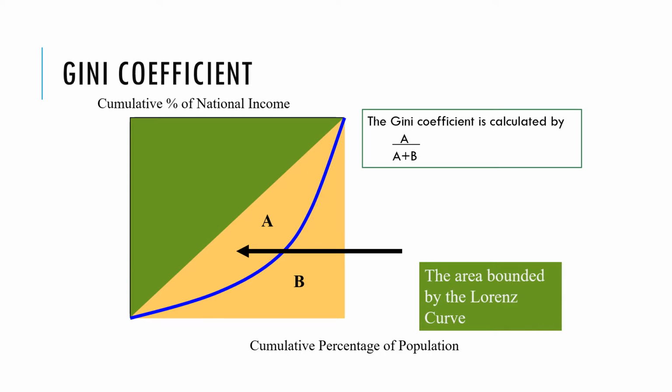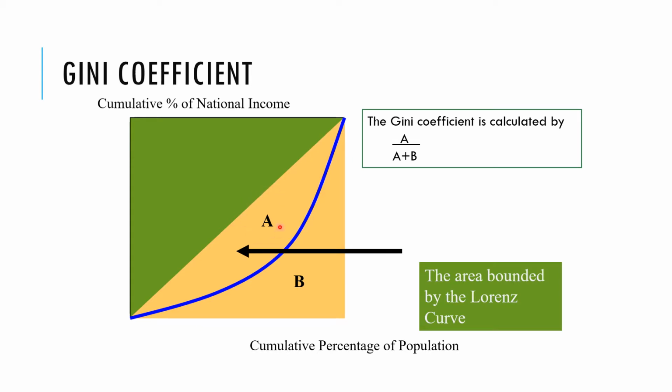And the Gini coefficient is a number, and it's calculated by A divided by A plus B. So we're saying what proportion is A, this area between the line of equality and the actual distribution of income in the country, compared to this area as a whole.